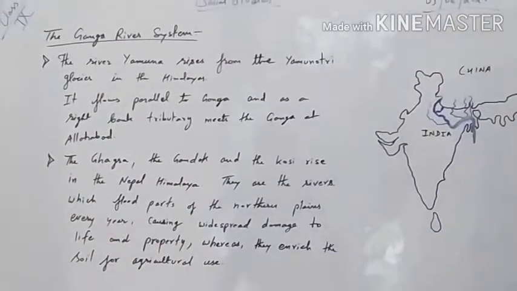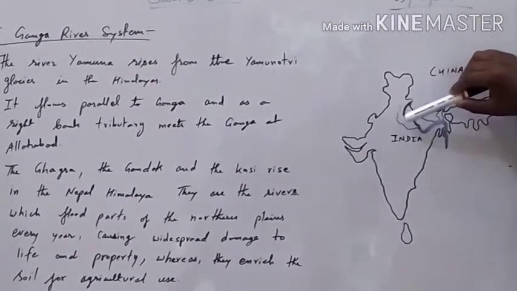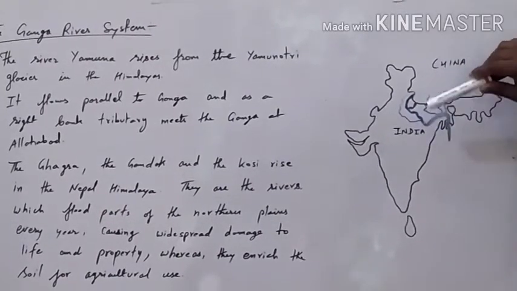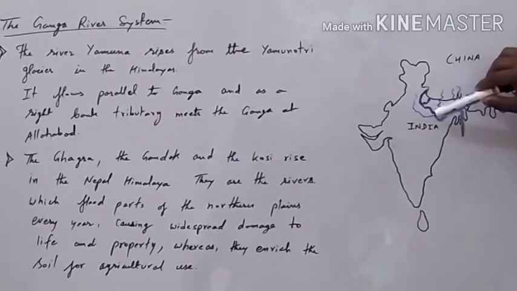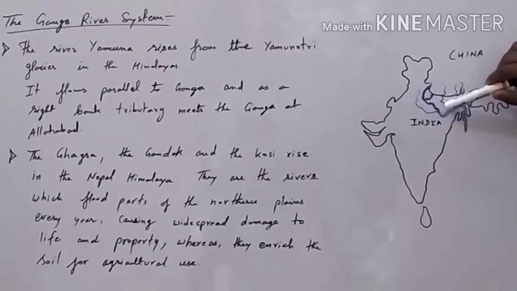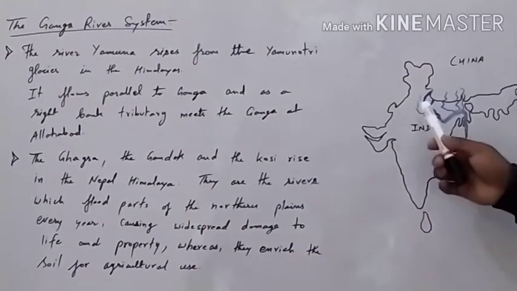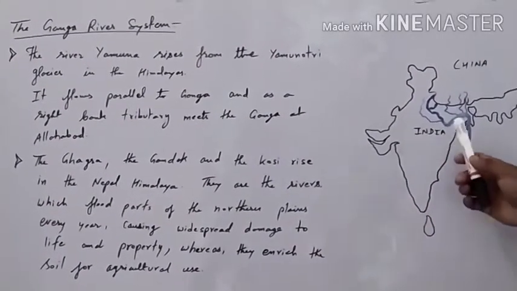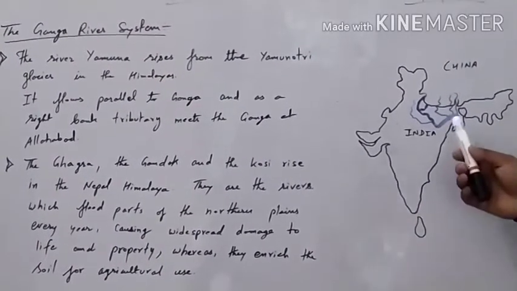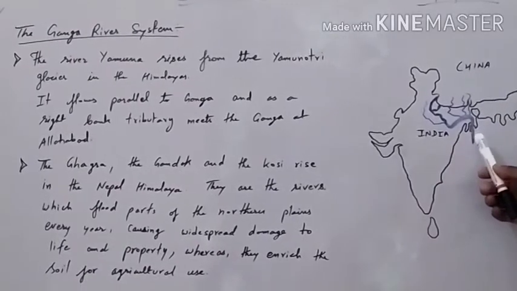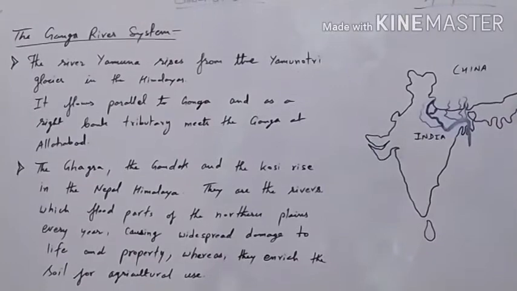It flows parallel to Ganga, and as a right bank tributary meets Ganga at Allahabad. As you can see in the picture, the river Yamuna is also flowing parallel with the Ganga on the right hand side, and then it flows along the northern plains and meets Ganga at a place called Allahabad on the right bank side. So that is why this is the right bank tributary of river Ganga, and it meets river Ganga at a place called Allahabad. Then it flows in the river and finally goes into the Bay of Bengal after joining many other tributaries.